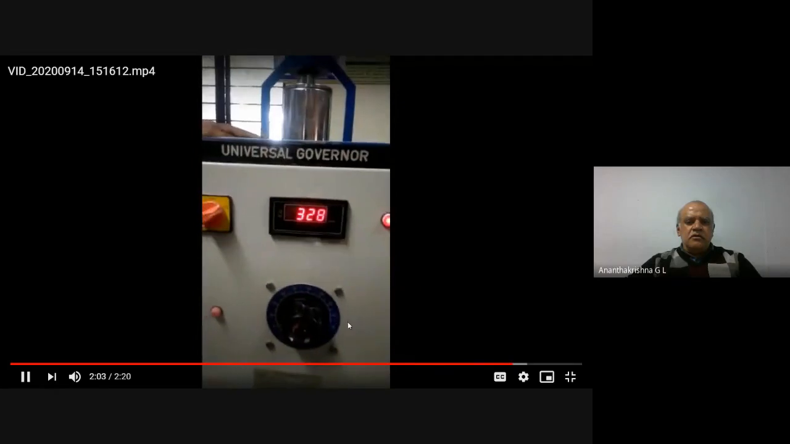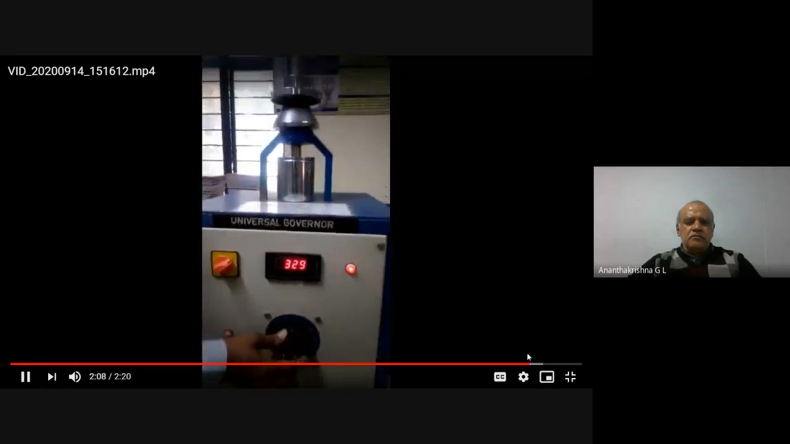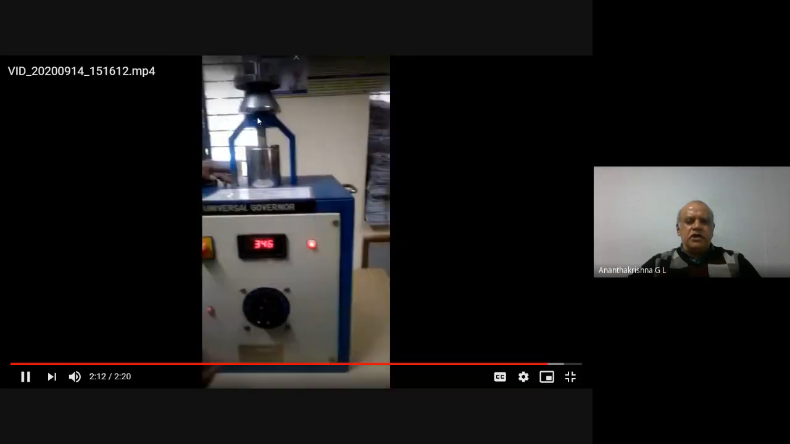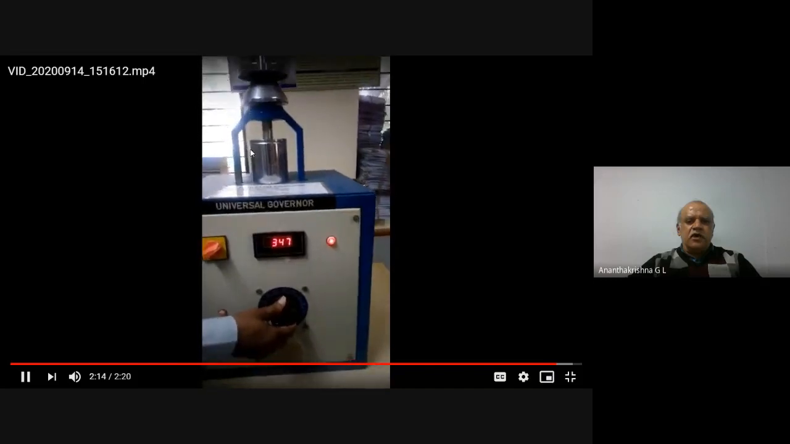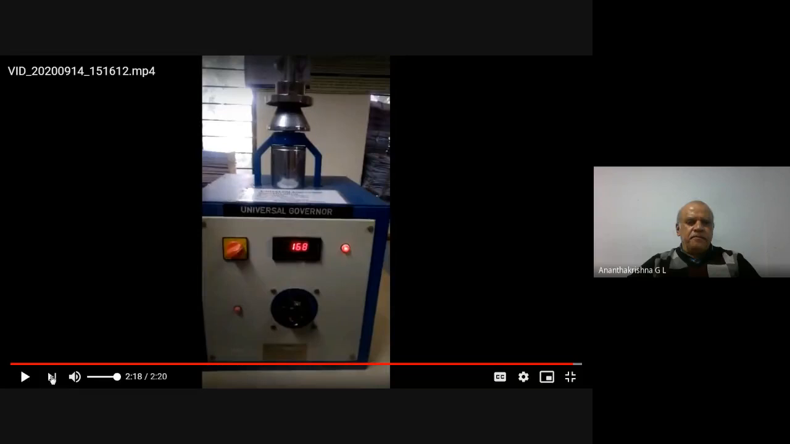Note down the RPM of the governor like this. Conduct 4 trials. See the lift coming down as you reduce the voltage, so it will fall down to its position. Okay. Parameters of the